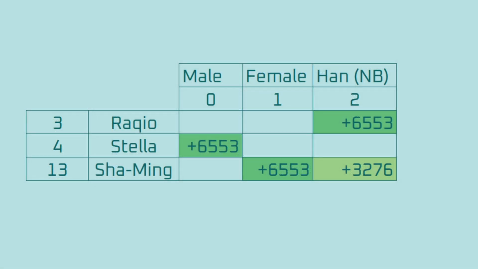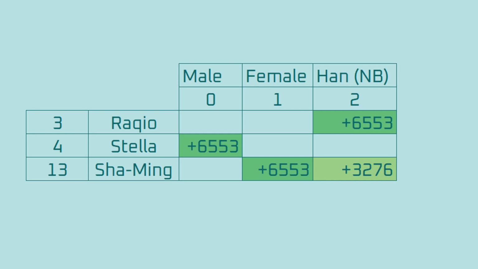First, sex. If you are male, Stella loves you. Of course, she would wanna know human attraction, wouldn't she? If you are female, Shamin loves you. We all knew that one. If you are non-binary, Rakio loves you. Yay! Probably approves of your decision to leave mating functions behind. And Shamin still loves you, but not as much as when you are female.